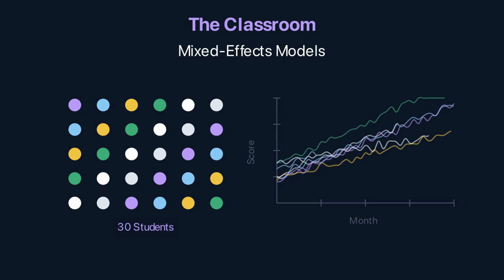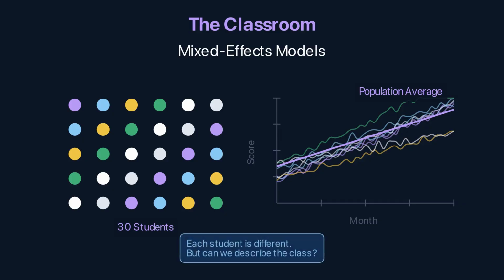In pharmacokinetics, patients are the students. Drug concentrations are the test scores. Repeated measurements over time create the same structure. The classroom model, mixed effects modeling, handles both the population average and the individual deviations.